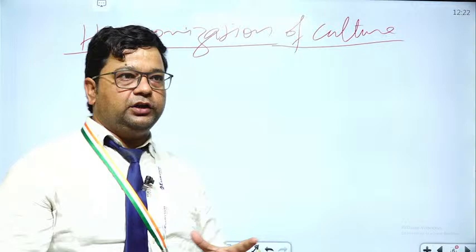So first, if we talk about the family, by example we can understand what we mean by homogenization. It means homogeneous, a similar culture across the world. So it has impacted our family. As we all know, our traditional family is the joint family system, which we have had since the earliest civilizations. We can say that since the Indus Valley civilization, we have had a joint family system.